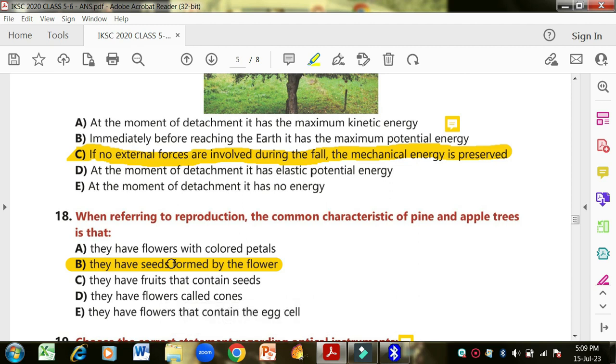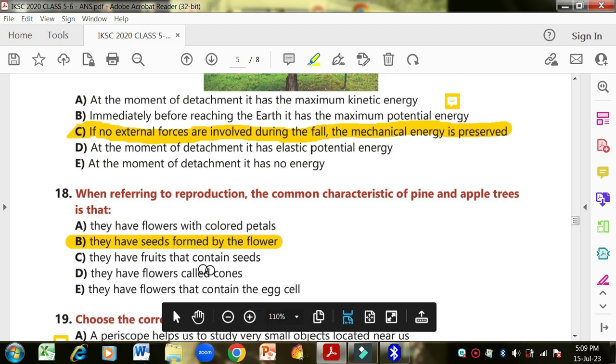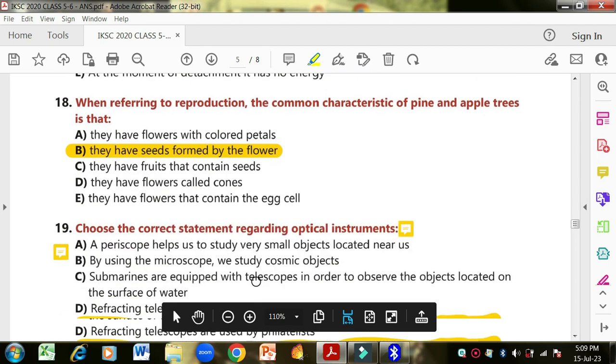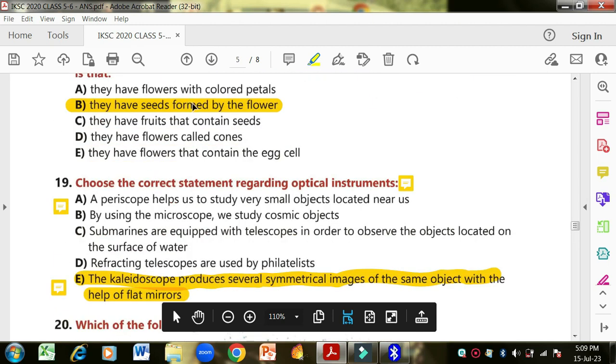Apple tree, if you have seen the apple tree or the pine tree, they have small flowers which produce the seed. They have fruits that contain seed. They have flowers. The pine tree has cones. Okay, and then they have flowers called cones. No, flowers are not called cones. They have flowers that contain the egg cell. So option B is correct.